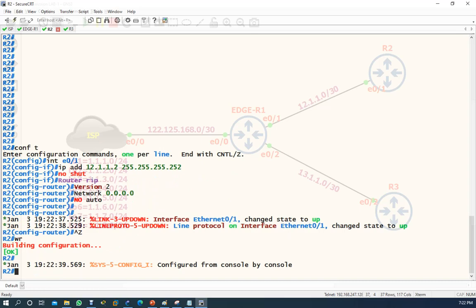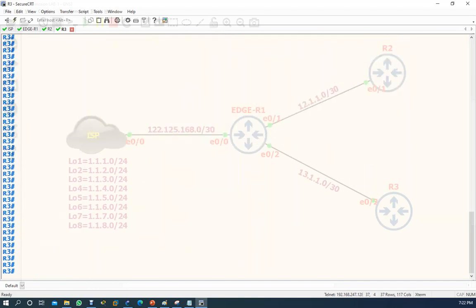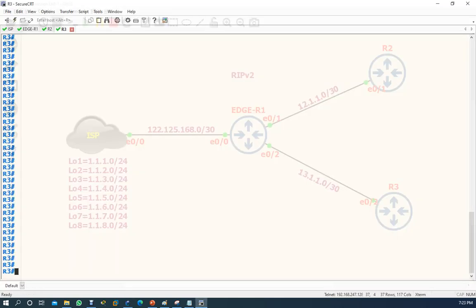Okay, now come to R3. We are just configuring the interface and RIP version 2. You can see here that we are configuring RIP version 2 among everyone. So on R3, conft, interface 0/2, IP address is 13.2.